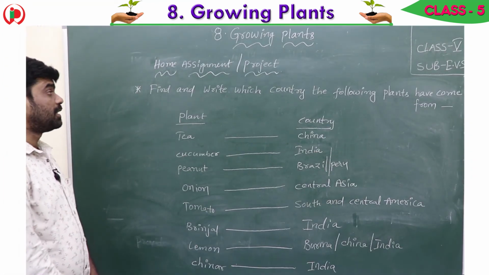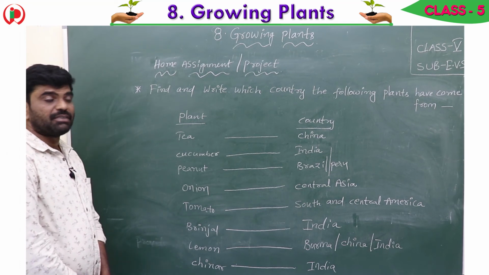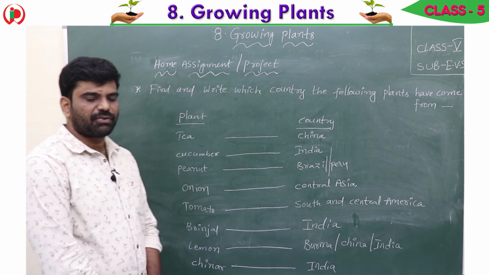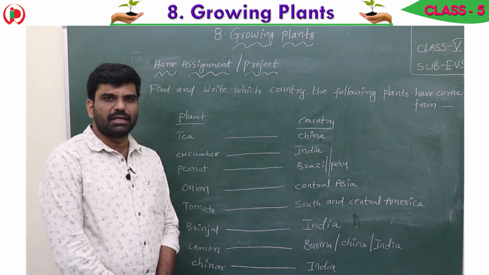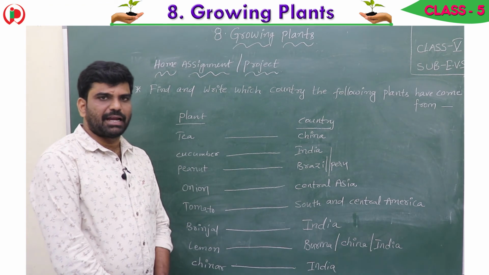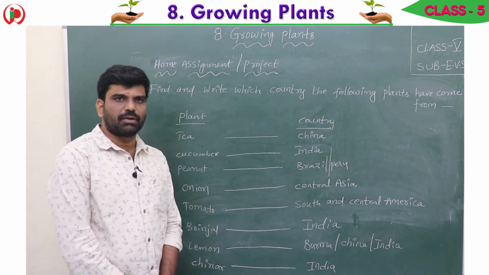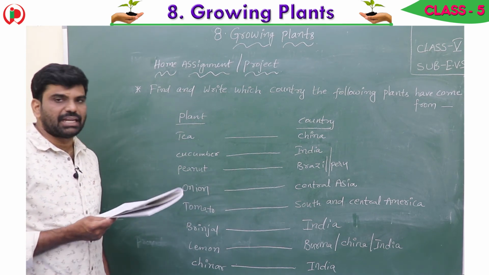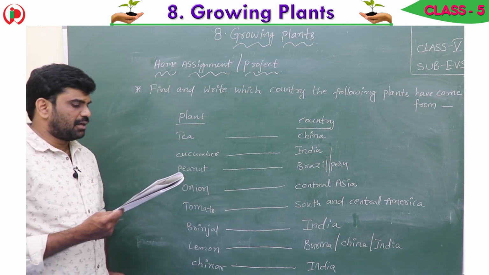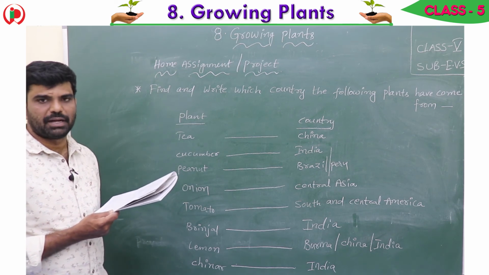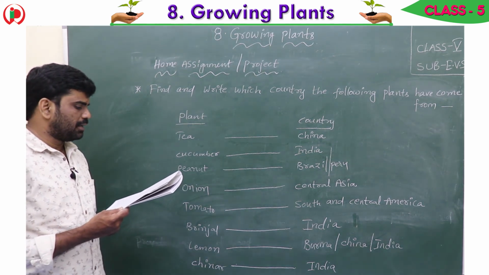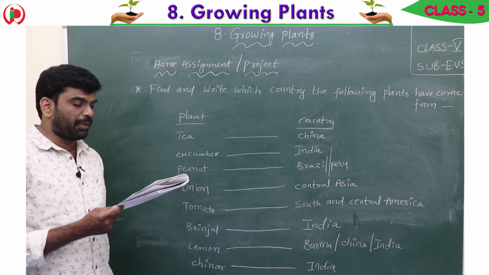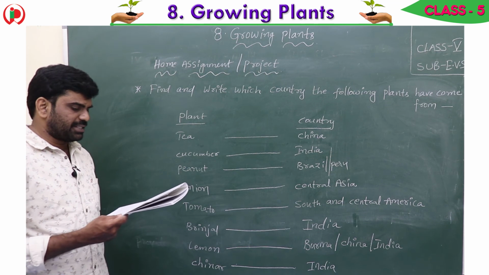Children, now it is the home assignment or project. Find and write which country the following plants have come from. Different plants have come from different countries. Now let's see, on the left side we have the plants and on the right side the countries where the plants have come from. First one, tea has come from China. Next, cucumber, India. And here peanut is Brazil and Peru. Next one, onion, Central Asia.